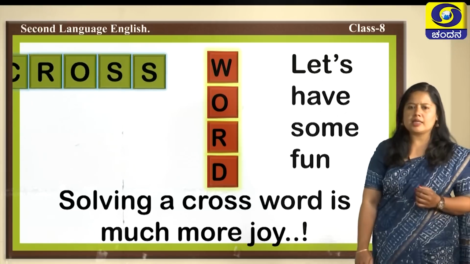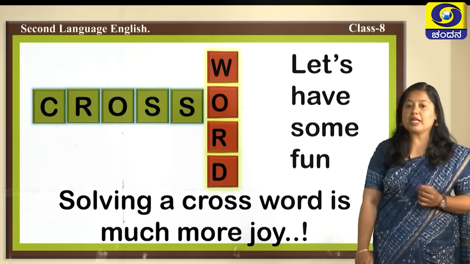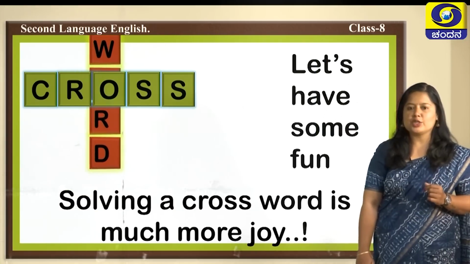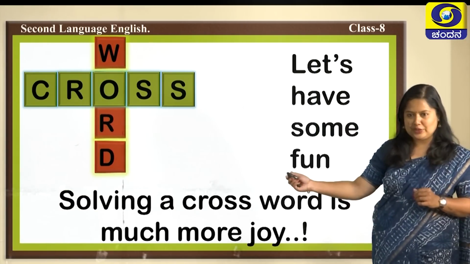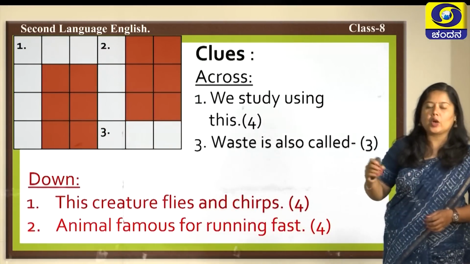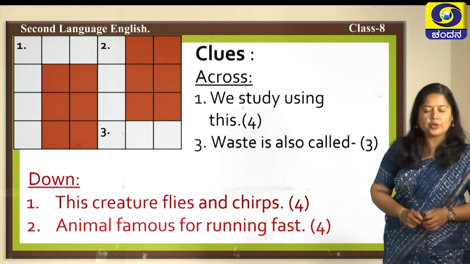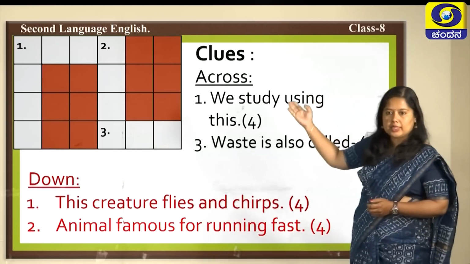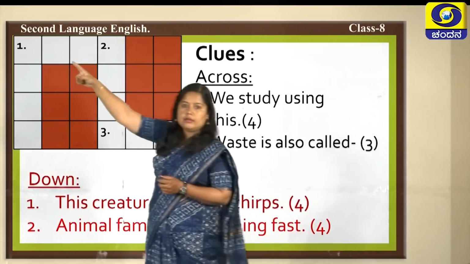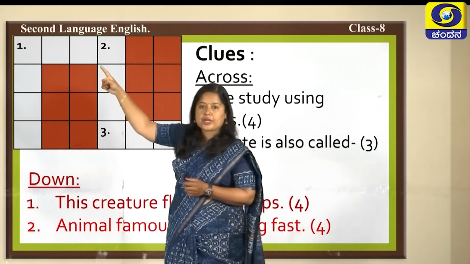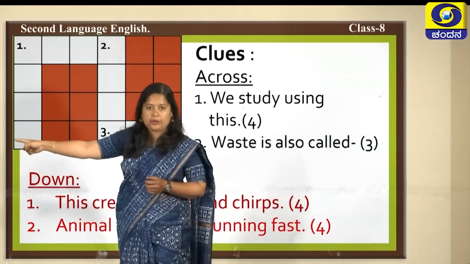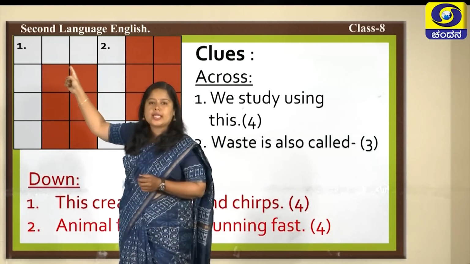Crossword is nothing but padabandha. So, there will be clues and you need to resolve or identify the words using the clues and fit it into its place like this. Children, clues would help you to resolve crossword. Would you like to know how? Here are some clues given as you see. Across is like this. Across is your left to right, and down is up to down. So, clues are to fill these boxes.